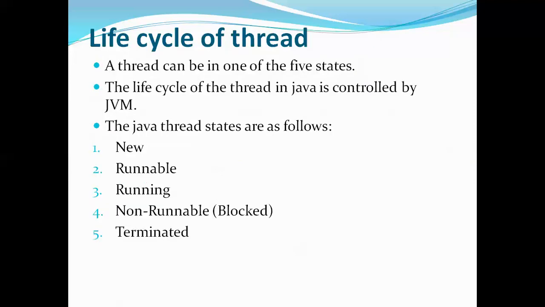So let's see in detail. First, we are going to learn about the life cycle of a thread. The life cycle of a thread indicates the different states a thread undergoes. Basically, a thread may be in any of these five states: new, runnable, running, non-runnable, which is also called blocked, and the last one, terminated.